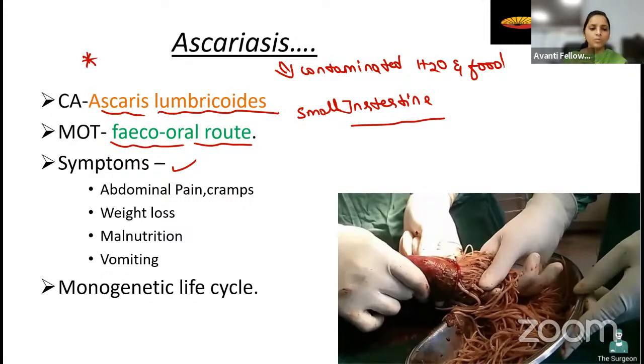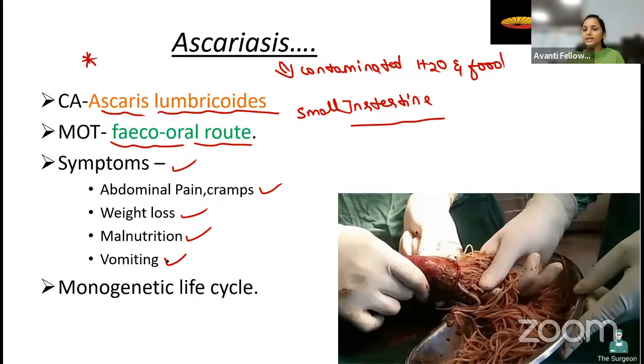Okay, let us study the symptoms. See here: abdominal cramps and abdominal pain. Then obviously weight loss, as I have told you, because all the nutrition is being absorbed, right? You can call the person a patient also, because he is suffering from ascaris. Then malnutrition, then vomiting.